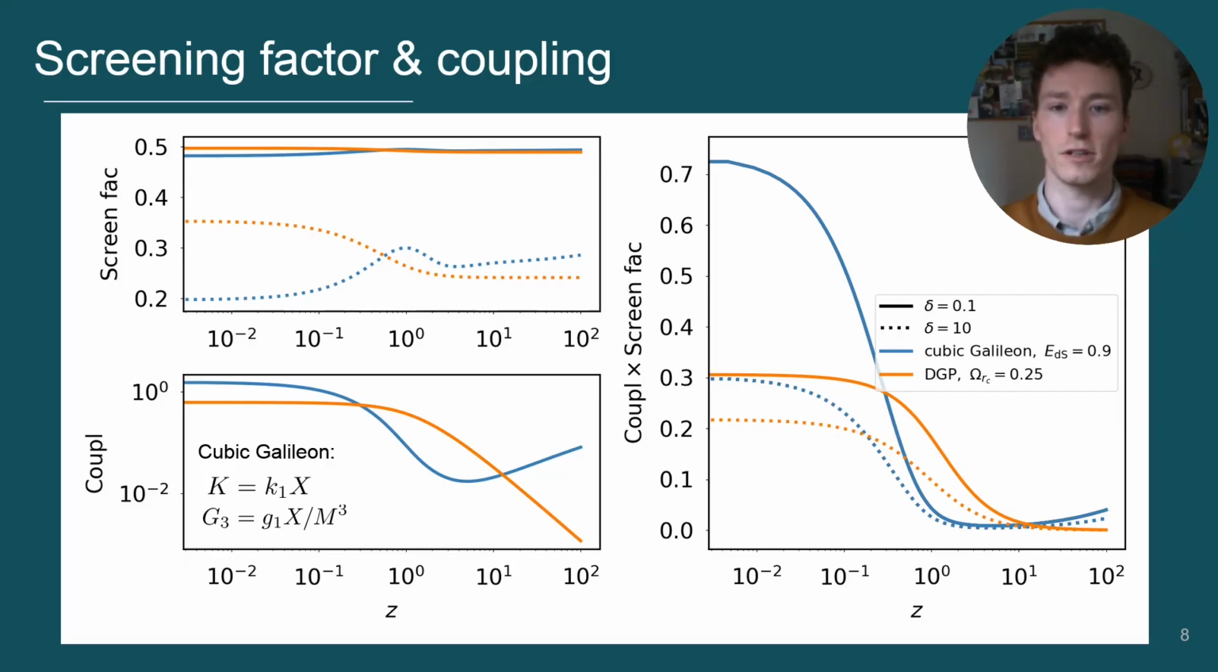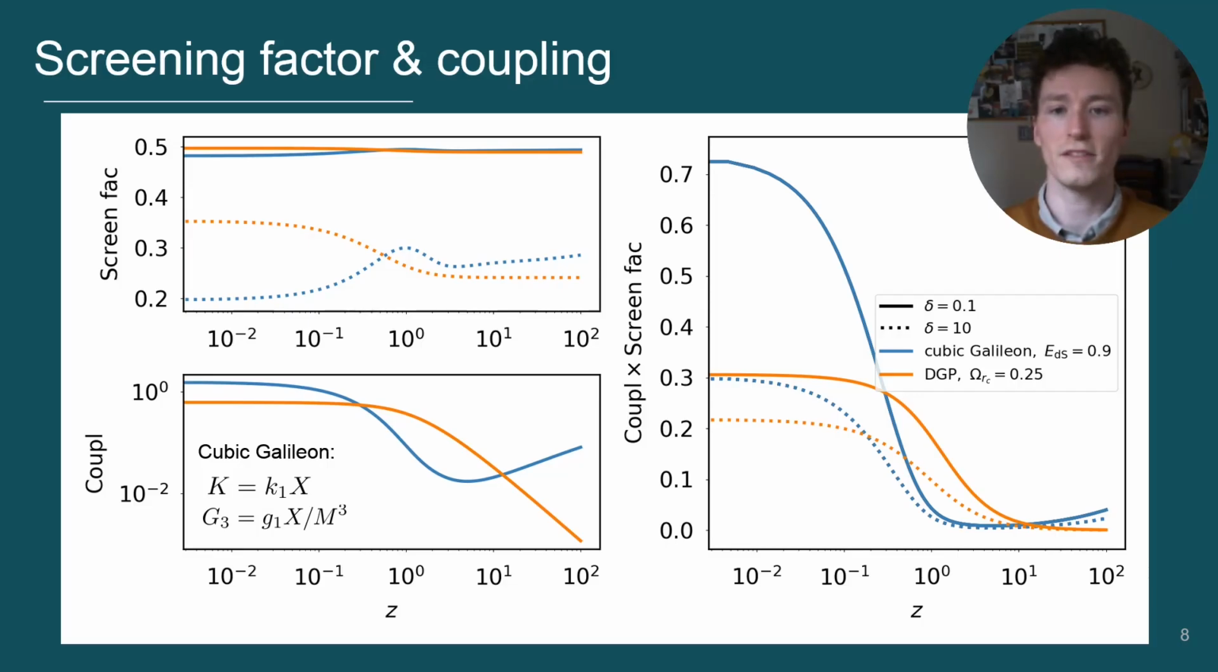Finally, let's look at the product of these two dimensionless quantities, shown in the right panel. The greater the value of this product, the greater the strength of the fifth force. Once again, we see some density dependence due to the screening factor. The fifth force is stronger in the low-density linear regime in both theories because, as we saw in the top left panel, the screening is weaker.